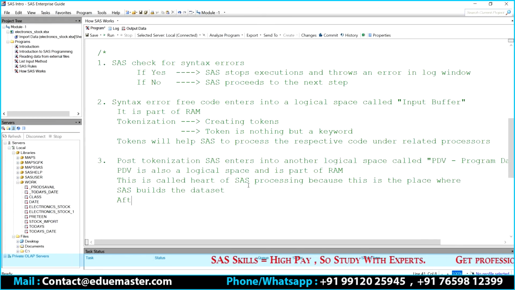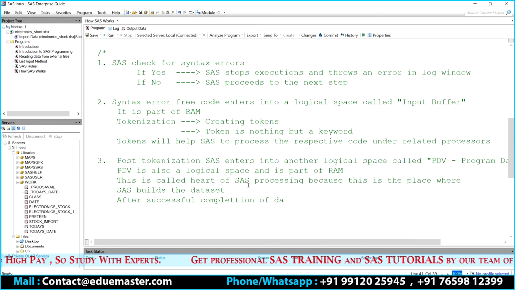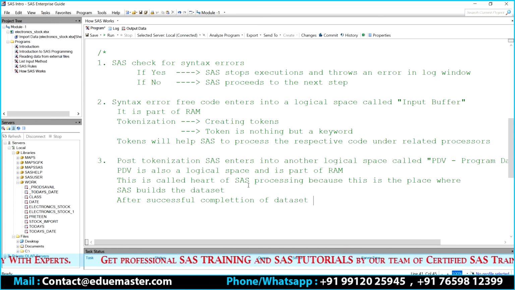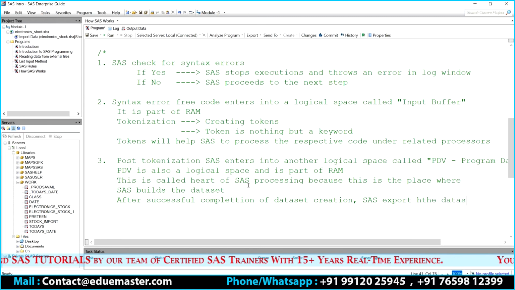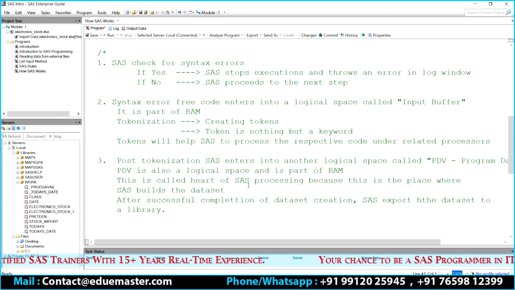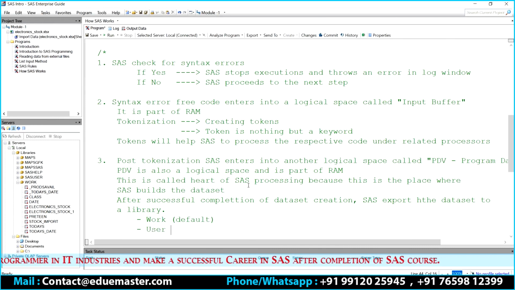Right. After successful completion of data set creation, SAS exports the data set to a library. Right? There are 2 libraries, guys. One, work library. This is default. If I don't mention, this is the default. Else, user defined library.